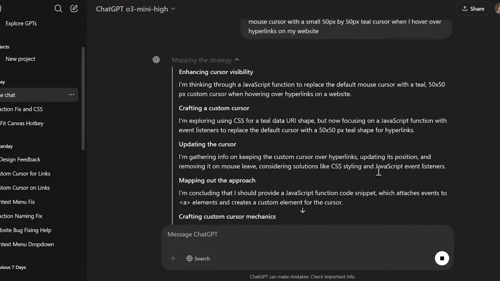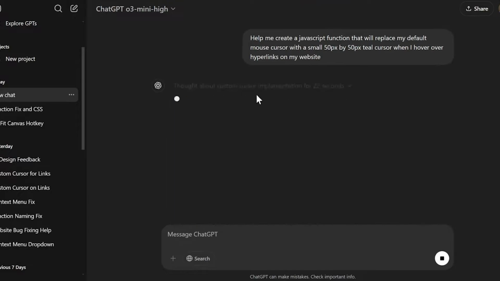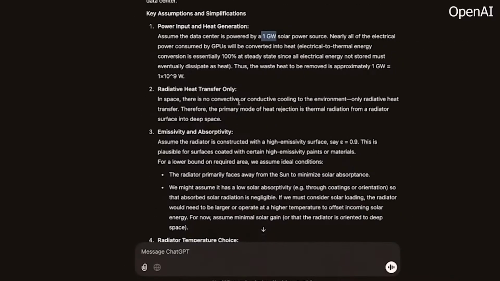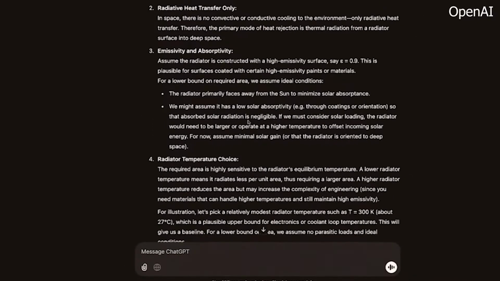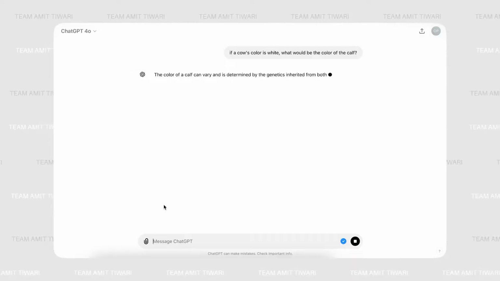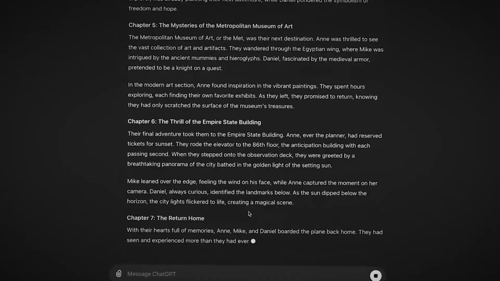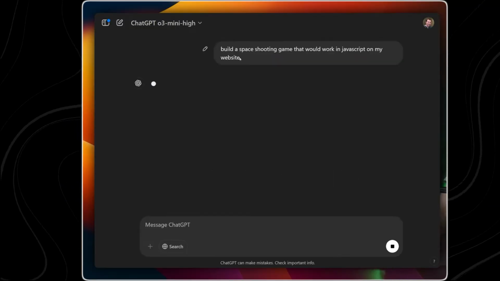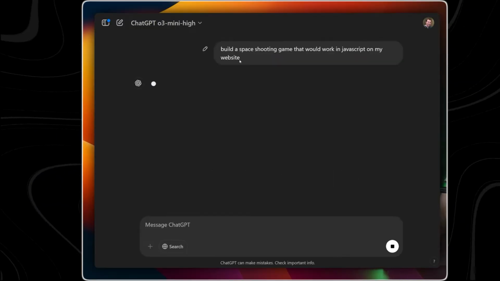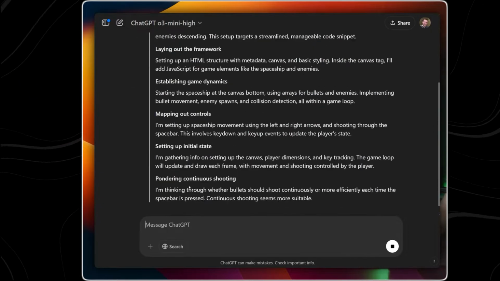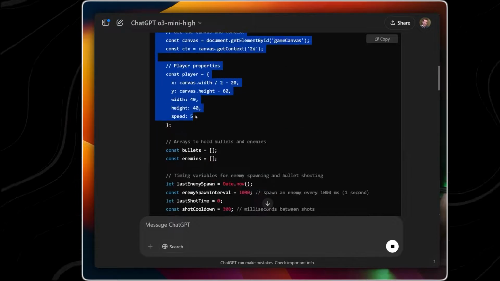To understand why O3 Mini matters, you need to know what sets it apart. OpenAI's O-series models, introduced in September 2024, were designed to prioritize reasoning over traditional language generation. Unlike earlier models that focused on quick responses, often at the cost of depth, O3 Mini takes extra time to analyze and reflect on its outputs, significantly improving accuracy in complex problem solving. One of the most notable improvements is speed.